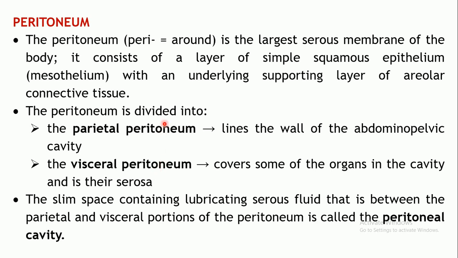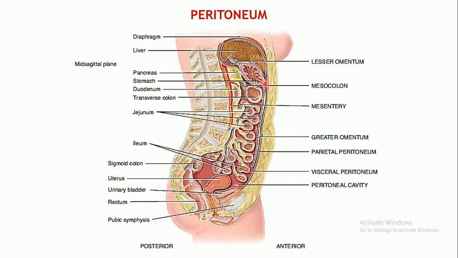The space in between these two layers, the parietal peritoneum and the visceral peritoneum, is known as the peritoneal cavity. Sometimes there are certain pathological conditions wherein fluids may accumulate in this peritoneal cavity, and that condition is known as ascites, which may be seen in cases like cirrhosis. Ascites is quite a common symptom which is seen there. So this diagram will make it clearer what exactly this peritoneum is.